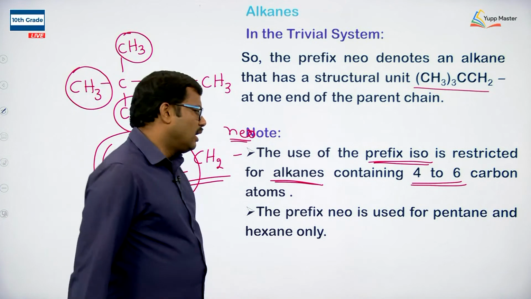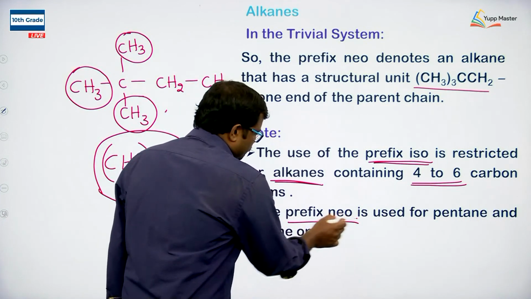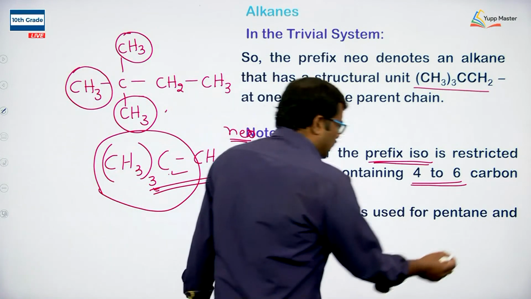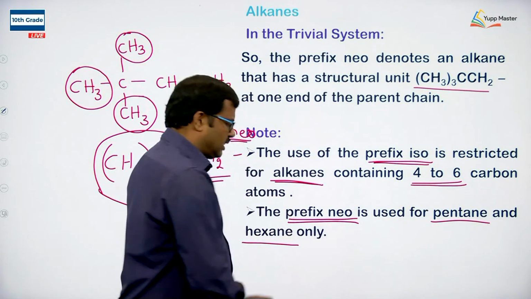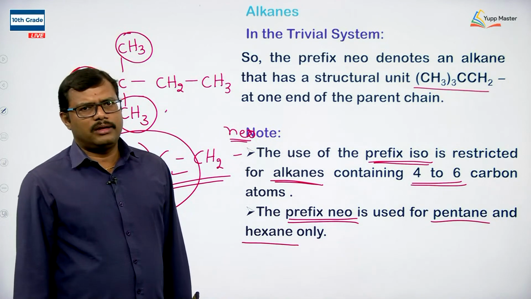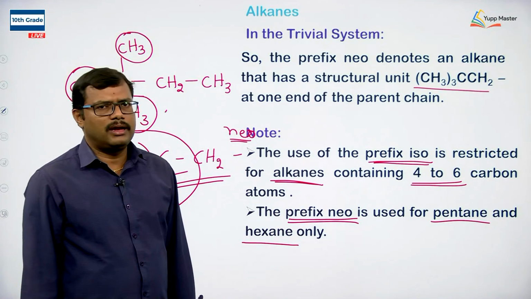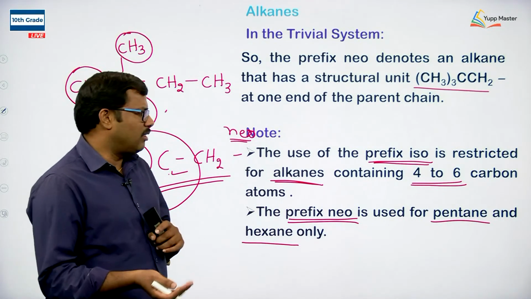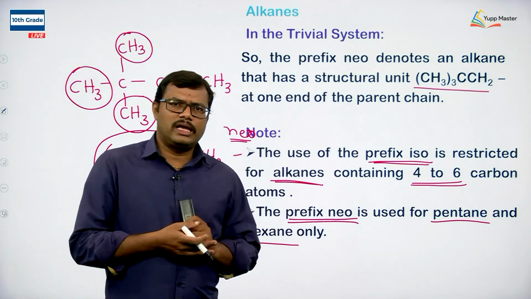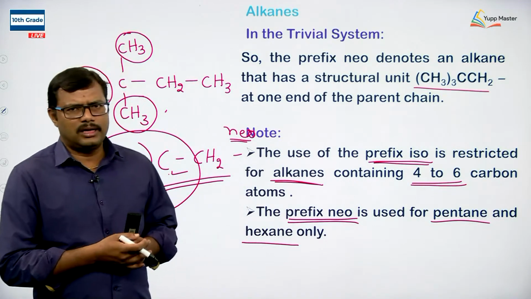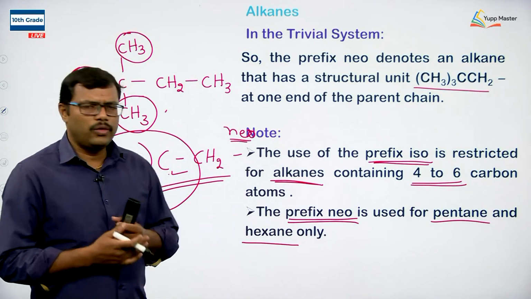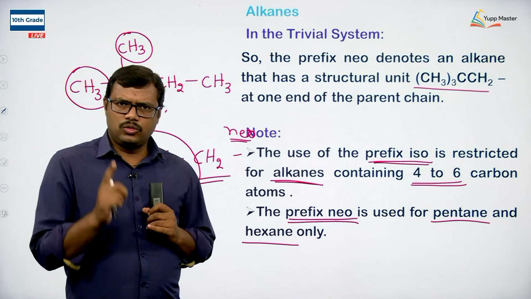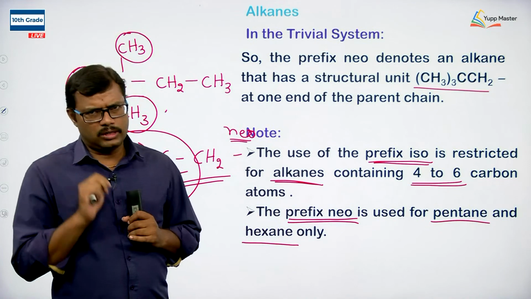Similarly, in the case of the prefix neo, whenever we are using the prefix neo, it is restricted only to pentane as well as hexane. Only a 5 carbon alkane as well as a 6 carbon alkane, we are going to use the neo prefix. For other alkanes having more than 6 carbon atoms, we are not going to use this neo. Neo terminology is restricted to pentane and hexane only.